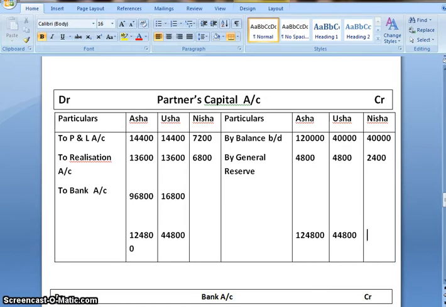For Nisha, 40,000 plus 2,400, that would be 42,400. On subtracting 7,200 and 6,800 from that, the closing final amount payable to Nisha by bank would be 28,400. Now finally it will be transferred to bank account.